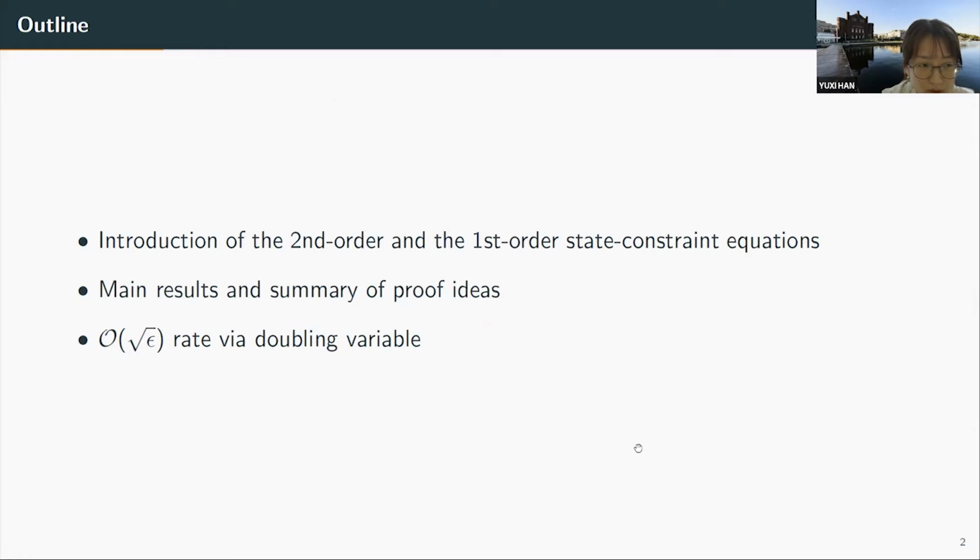So here is the outline for my talk today. First, I will introduce the basic properties for our second order and first order state constraint equations. Then I will present our main results together with a summary of the proof ideas. In particular, I will talk about how we use the doubling variable method to get O of square root of epsilon convergence rate.